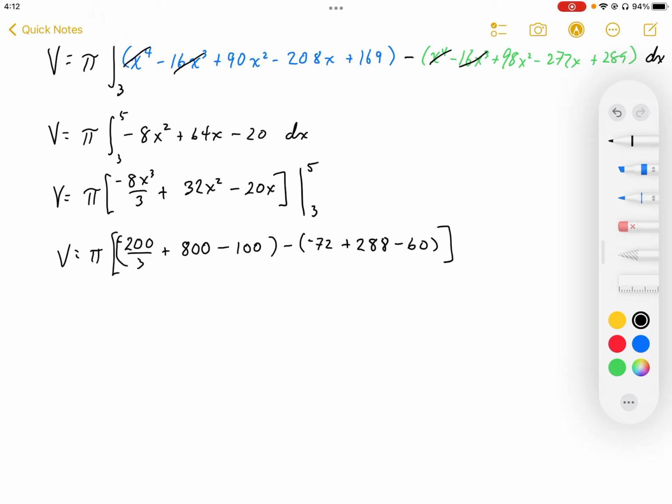Okay, so I get 477 and 1/3, which as a fraction is 1432 over 3. So I get the volume works out to be 1432 pi over 3 units cubed is my volume, and that is approximately 477.3, repeating.